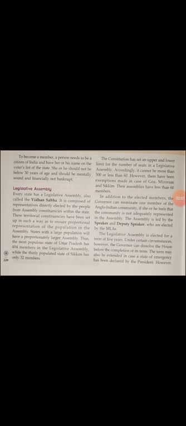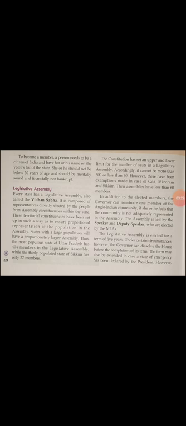If you compare Sikkim with Uttar Pradesh, you will find only 32 members in Sikkim. So this is on the basis of the proportion of the population. Okay, clear?